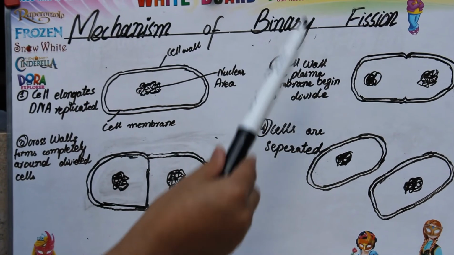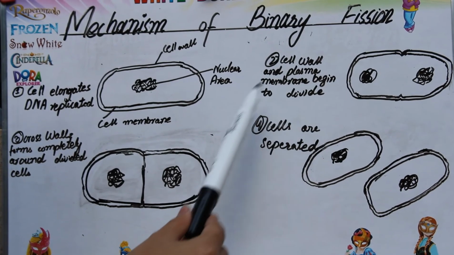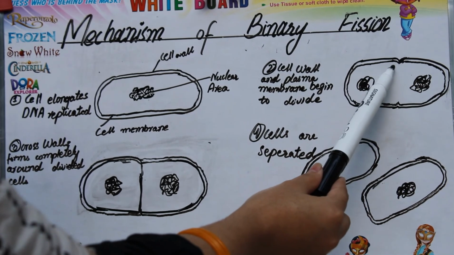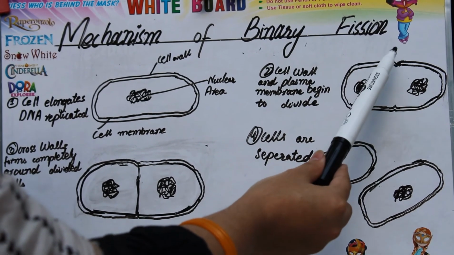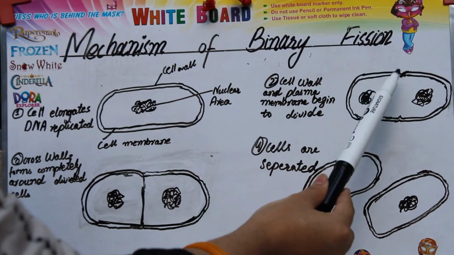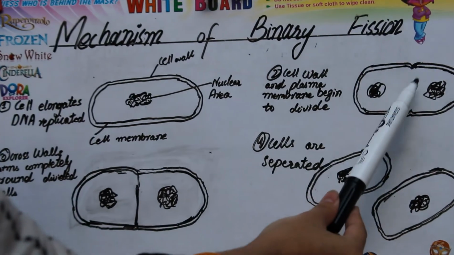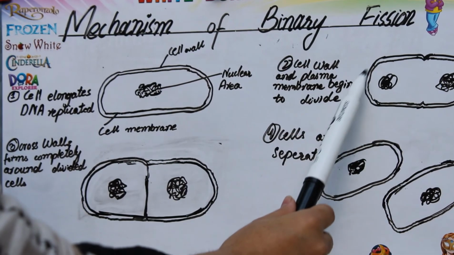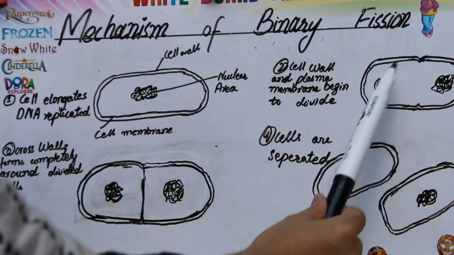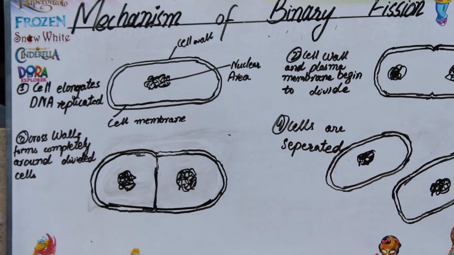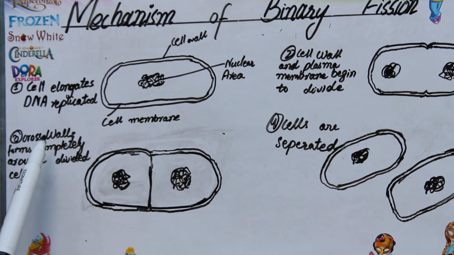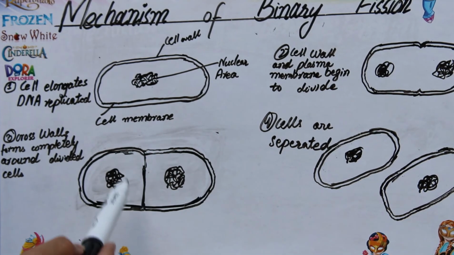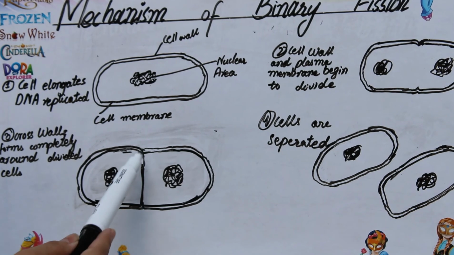The second step is that the cell wall and the plasma membrane get divided. They start to divide in the second step. You see here the pinching of the walls, both cell wall as well as plasma membrane, starting to pinch inside to form the cross walls, and the genetic material has already been doubled, already been replicated. In the third step, the plasma membrane and the cell wall are coming inside the cell and forming the cross wall.